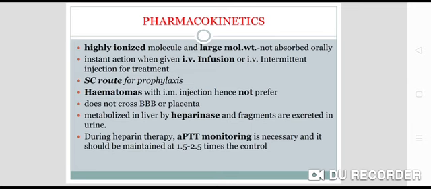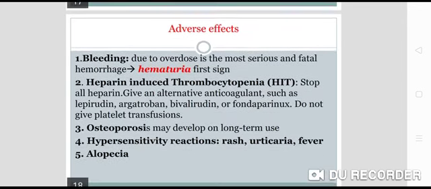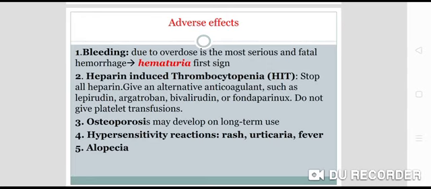During heparin therapy, activated partial thromboplastin time monitoring is necessary, and it should be maintained at 1.5 to 2.5 times the control. Adverse effects: bleeding due to overdose is the most serious and fatal hemorrhage. Bleeding is common. Hematuria is the first sign. Then heparin-induced thrombocytopenia, HIT.